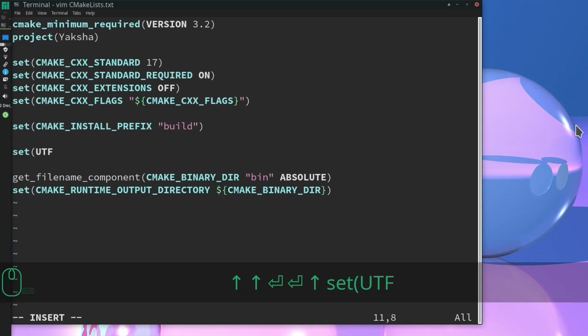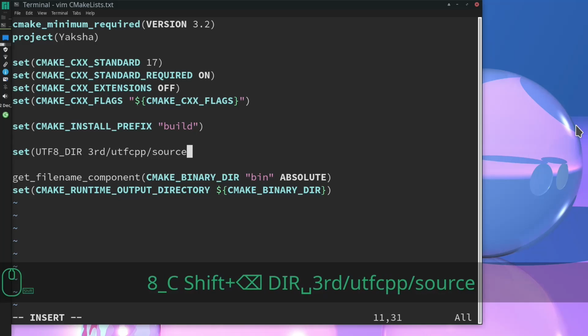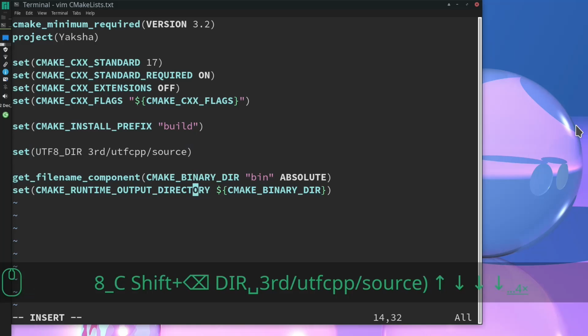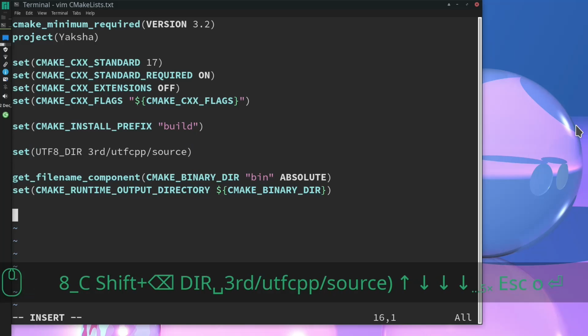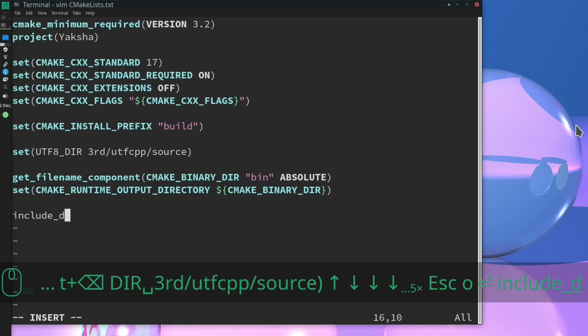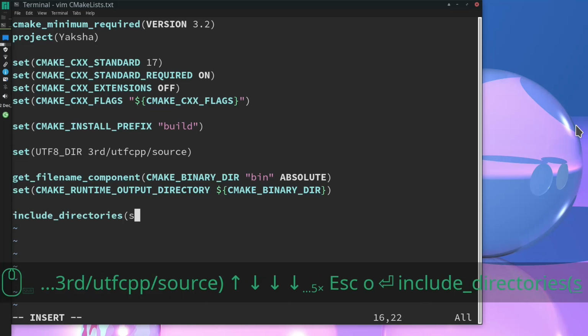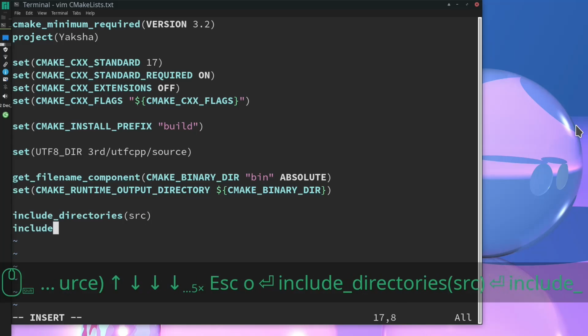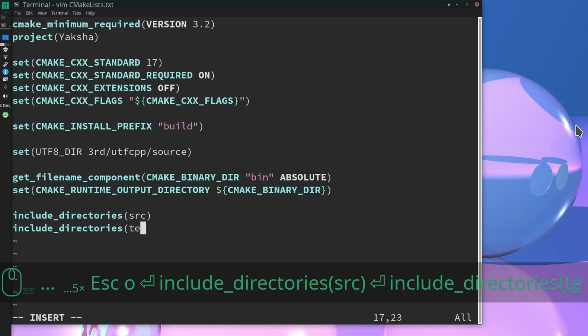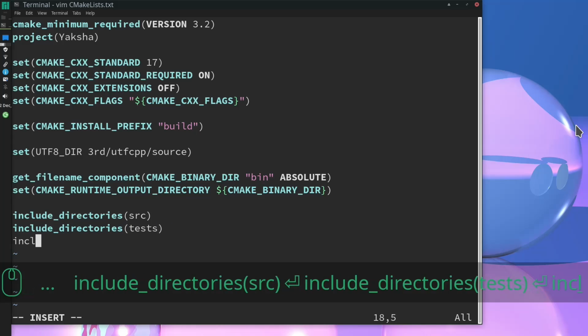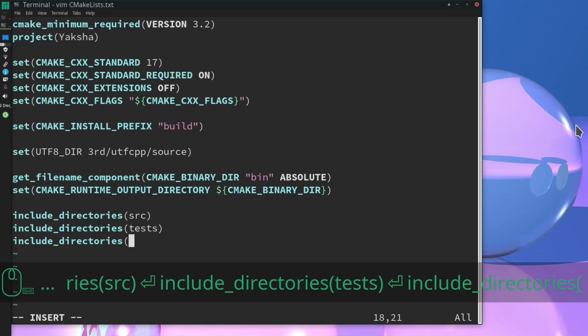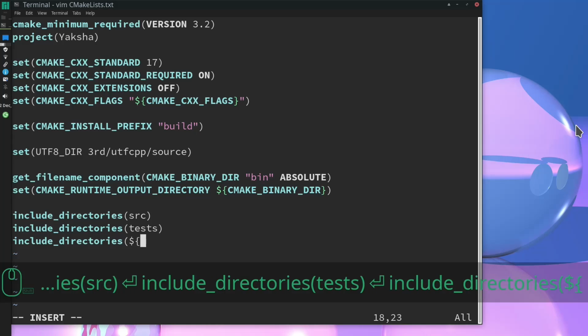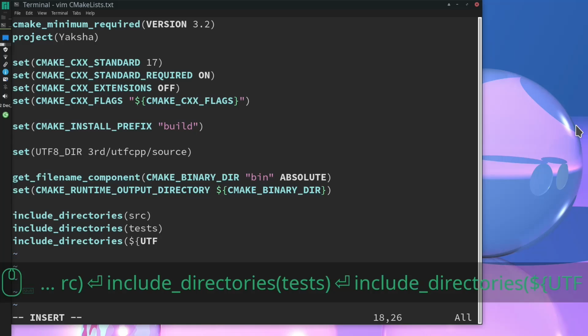All right. Here I'm just going to set a simple directory that we are going to refer to, a folder inside the third party folder. Now this is going to be simply a third party Git submodule, which we will add later. All right. Now I'm going to add the UTF support by simply including that source directory, which we set up before. All right. There you go.